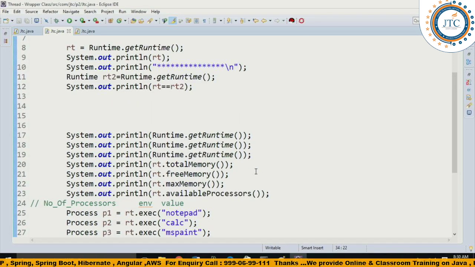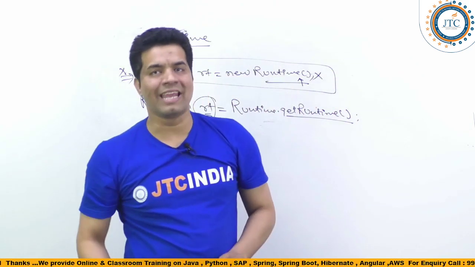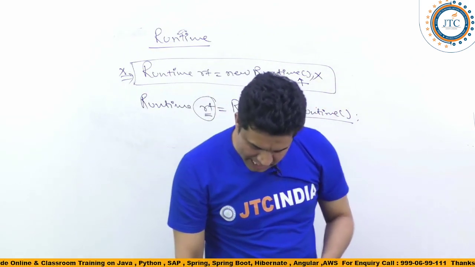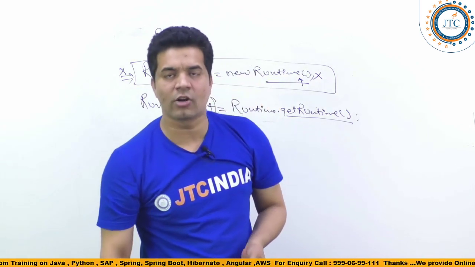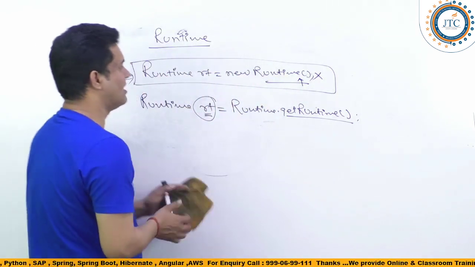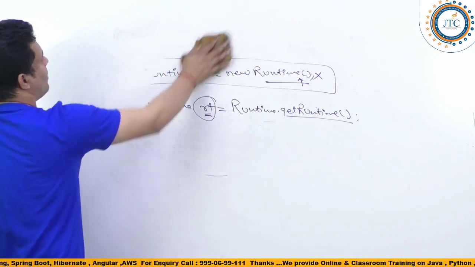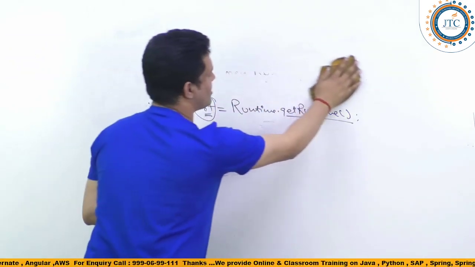A Runtime class, guys. Now at the same time, there is another question: why are we not able to create a System class object? The question is why we are not able to create the System class object. Let's look at this.